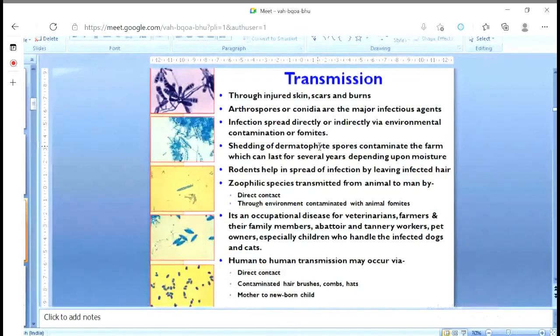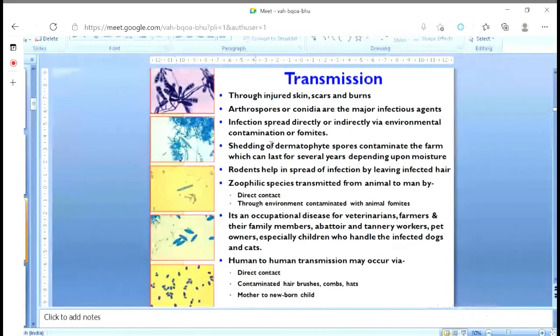If in any one household, one individual gets the fungal infection, and if we are using a common towel, common utensils, believe me, the other people will be infected very soon. So this is the simple way they get spread among the population.